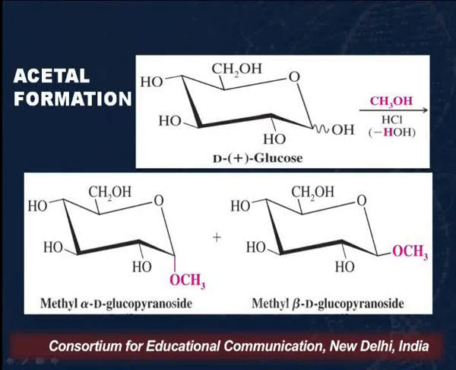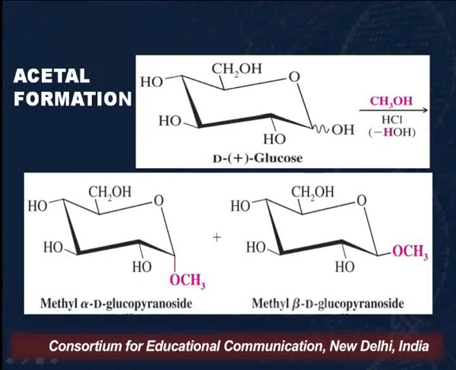When we carry out the reaction of glucose with methanol in HCl, it is an example in which acetal formation takes place and the OH group is converted into acetal.